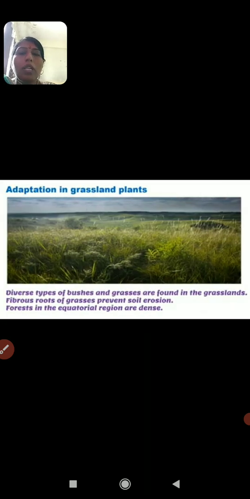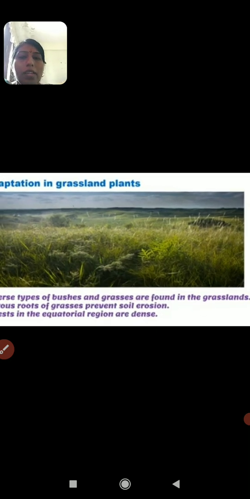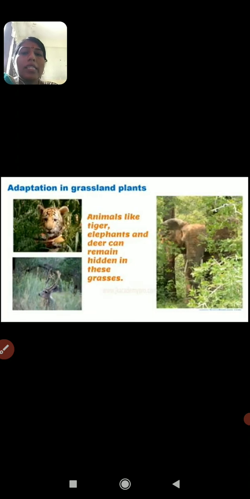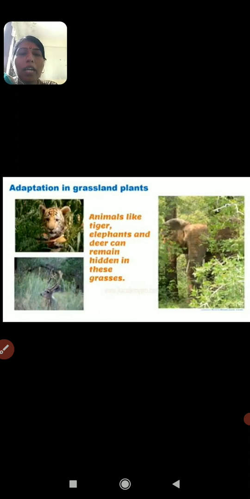Now next it is about the adaptation in the grassland plants. Diverse types of bushes and grasses are found in the grasslands. Diverse means different types. Some have the fibrous roots of grasses, which can prevent soil erosion. Again, the forests in the equatorial regions are dense, while the cold region forest is different. In grasslands, animals like tiger, elephant and deer can remain hidden in the grasses.